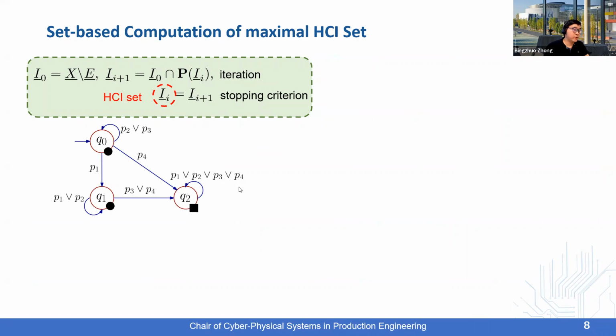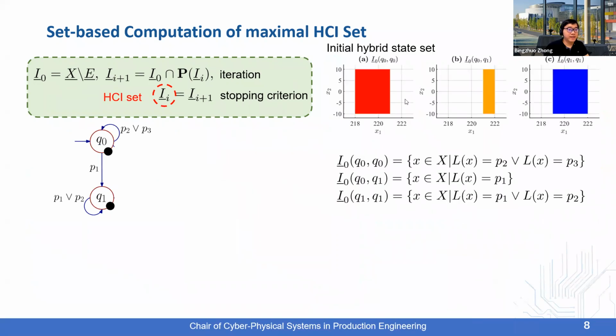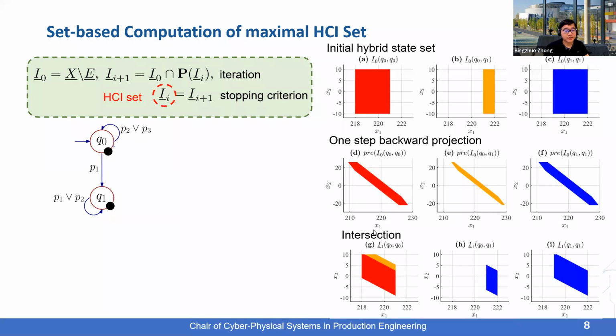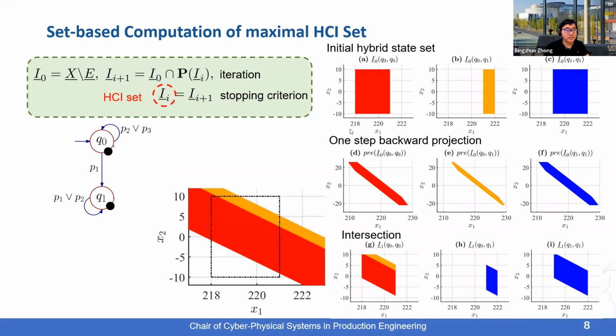So we do not want Q2 to be reached. We start from the initial hybrid state set and we compute the corresponding one-step backward projection considering the linear dynamic and the dynamic of the DSA. And then we compute the intersection. So here, the intersection G contains two parts, namely the intersection between A and B and the intersection between A and B. So this is an example for how we compute the intersection here, and we keep doing this until the stopping criteria is fulfilled, and then we obtain the HCI set.